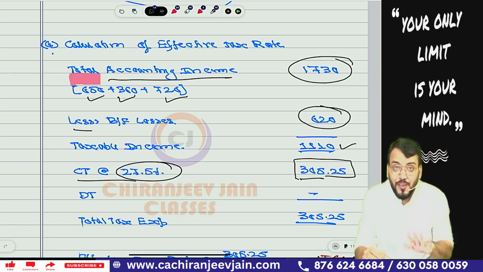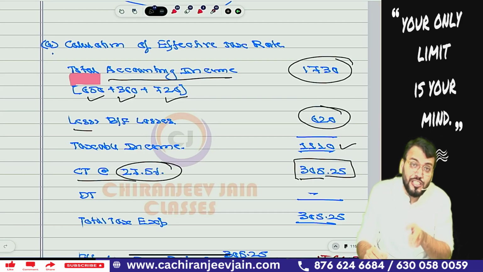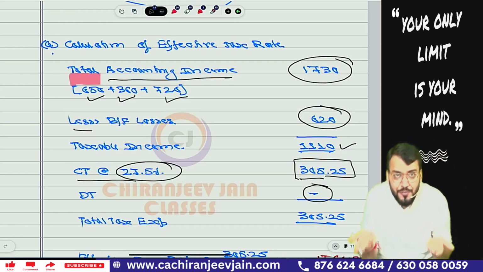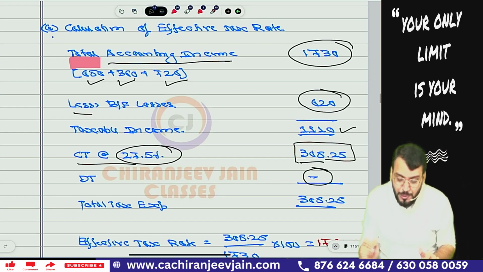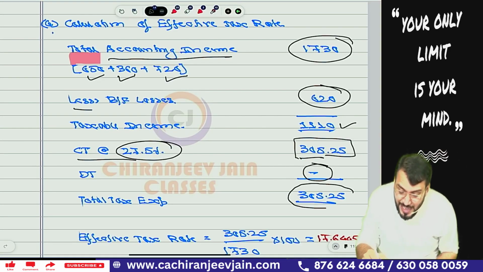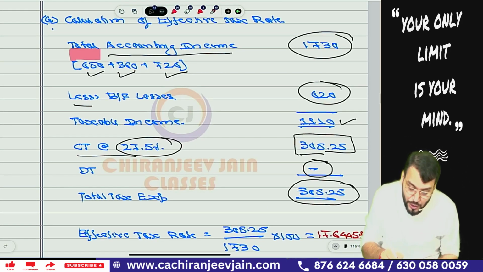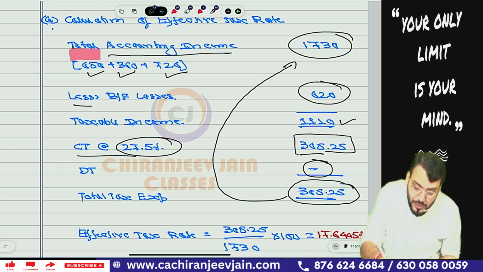Now we'll find out deferred tax, but because DTA was not recognized in previous year, the question of reversal will not arise, and there is no temporary difference given in the question, and therefore deferred tax will be 0. So this becomes the total tax expense. Now we'll find out effective tax rate. Effective tax rate will be total tax expense divided by total accounting income.